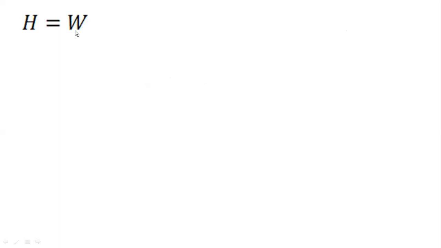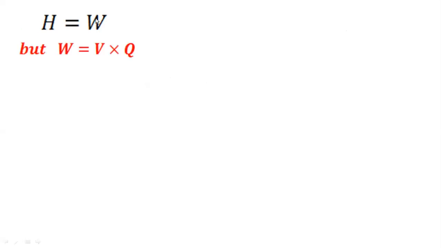But with 10th standard knowledge, we have a formula for work, right? What is the formula for work? W is equal to V into Q. So I can replace this value here. What is W? W is V into Q. So let me put that V into Q here. So it will become H is equal to V into Q, because W is equal to V into Q.